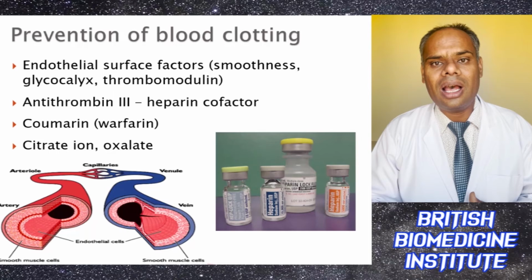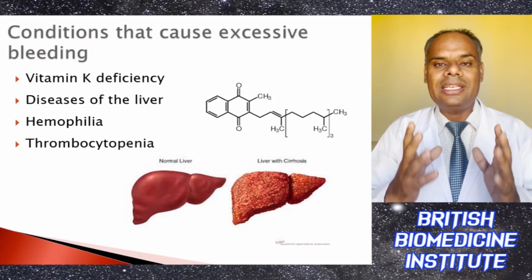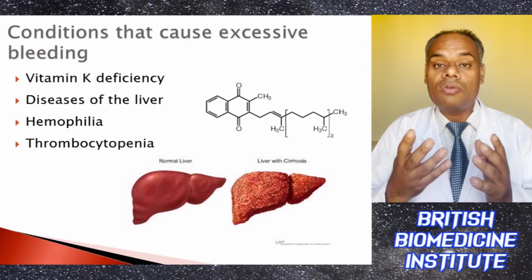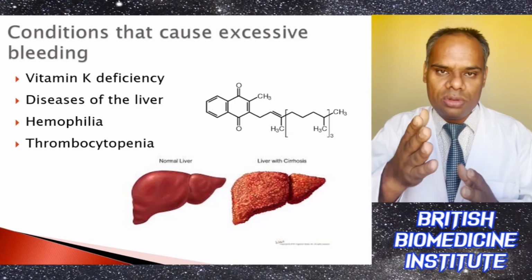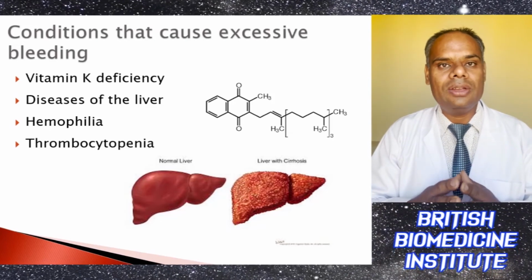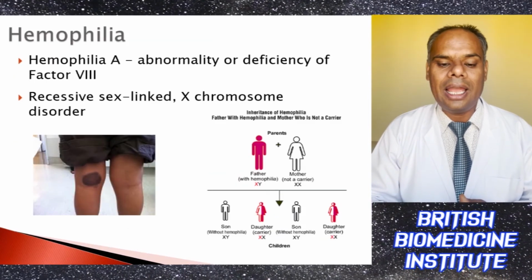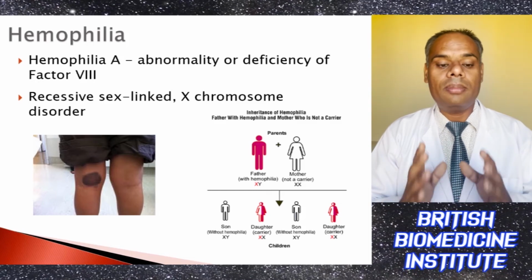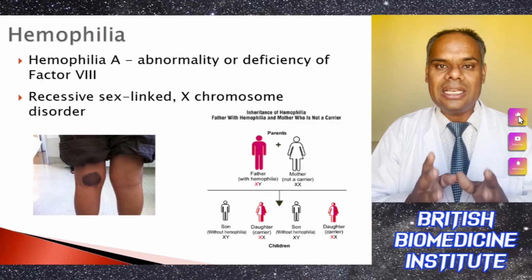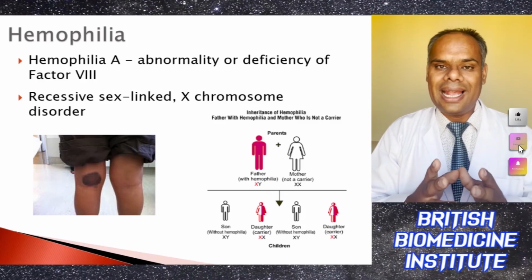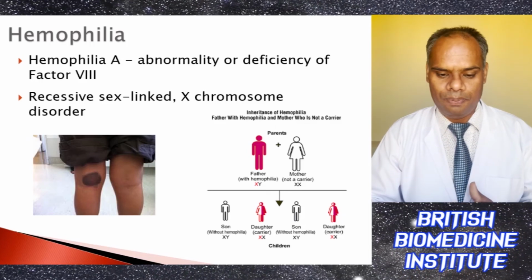There are various conditions which can lead to excessive bleeding, like vitamin K deficiency, liver disease, hemophilia, or thrombocytopenia. If a patient is suffering from these diseases, the chances of excess bleeding will increase. Hemophilia A is an abnormality or deficiency of factor 8, and it is a recessive sex-linked disorder, or X chromosome disorder, which is inherited from the parents by the child.